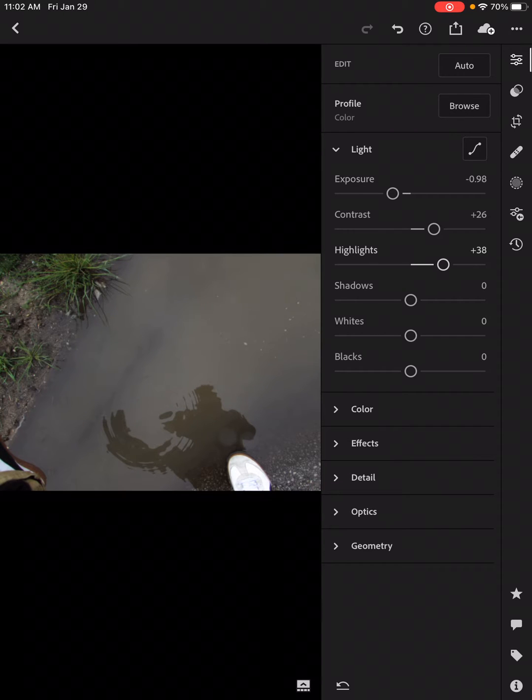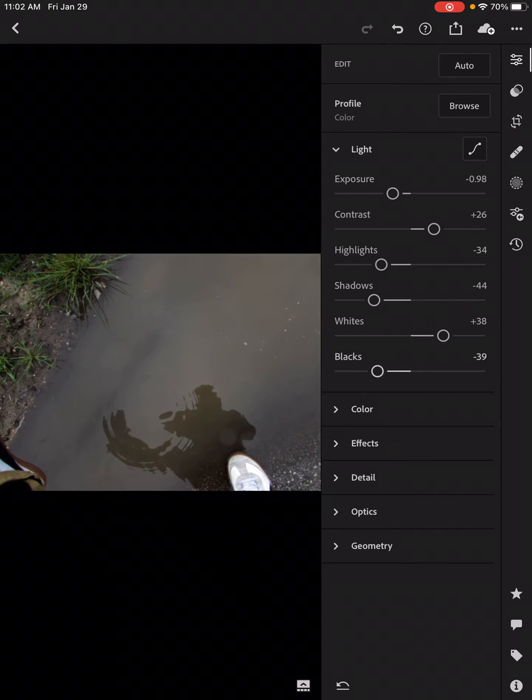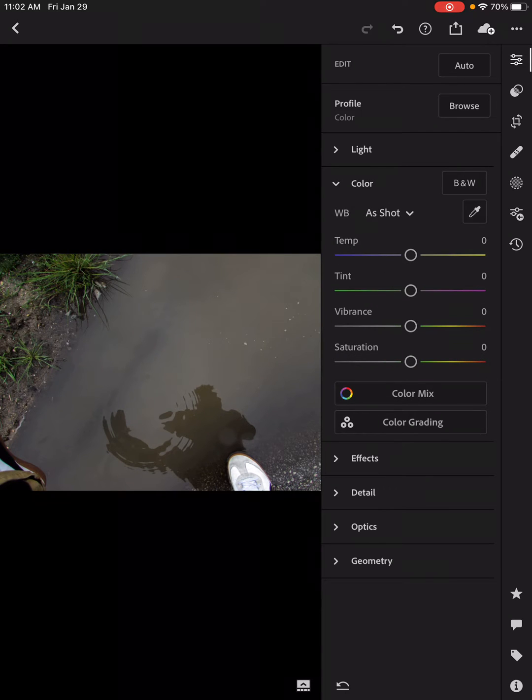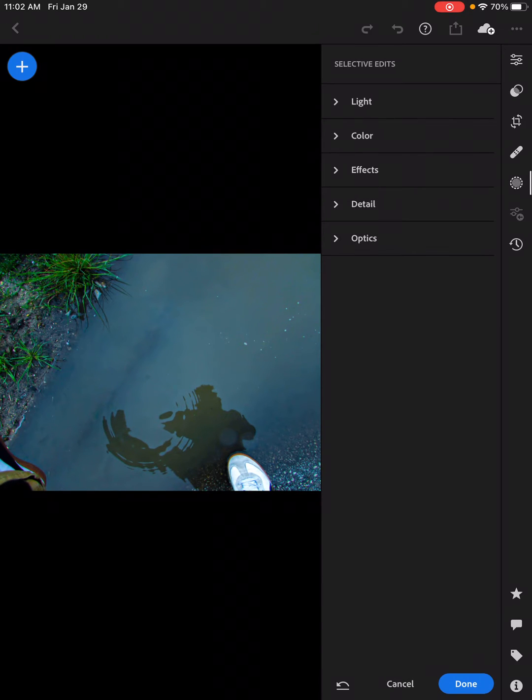just so things look pretty good. Doesn't have to get too crazy. Okay, that's good. And then I'll do one selective edit real quick.